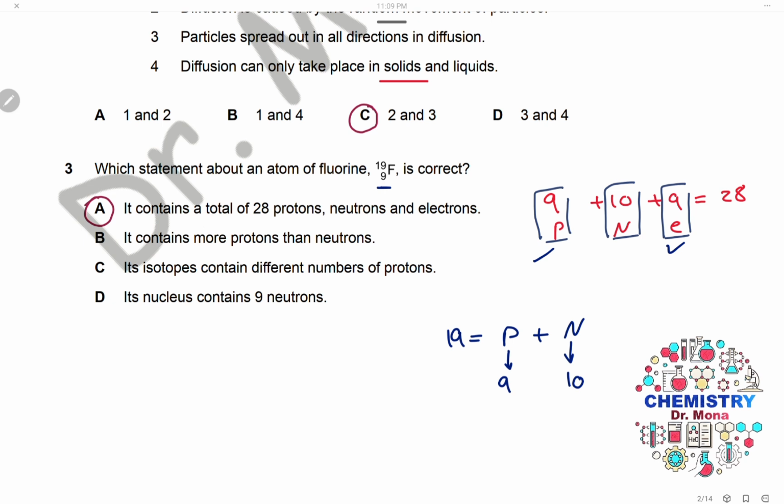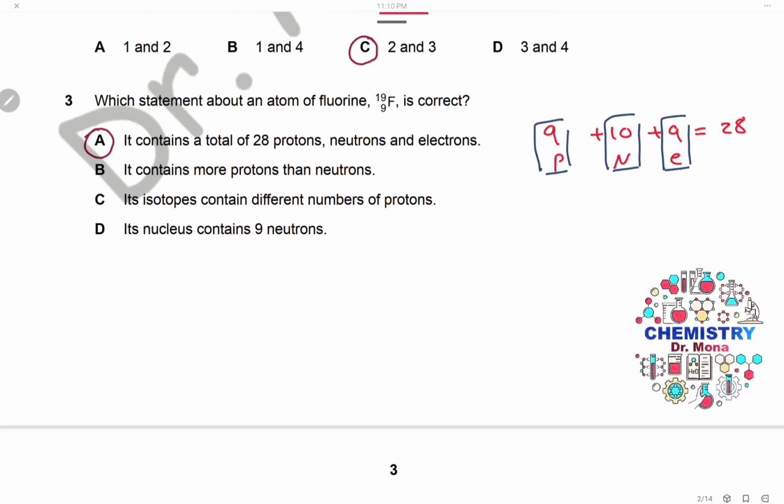Statement 1. The fluorine atom contains a total of 28 protons, neutrons, and electrons. So if we add these numbers together, we will have a total of 28. So that's why statement 1 is correct. It contains more protons than neutrons. We have 9 protons and 10 neutrons, so this is wrong. Isotopes contain different protons. This is wrong. They have different neutrons. And the nucleus contains 9 neutrons. This is wrong also. We said that we have 10 neutrons, so the answer is A.